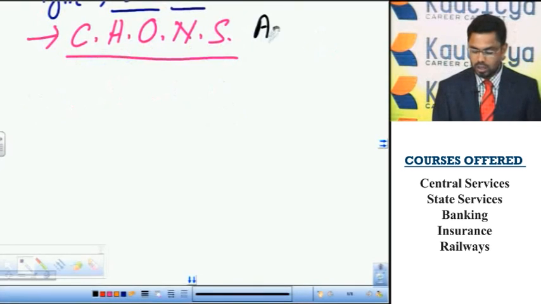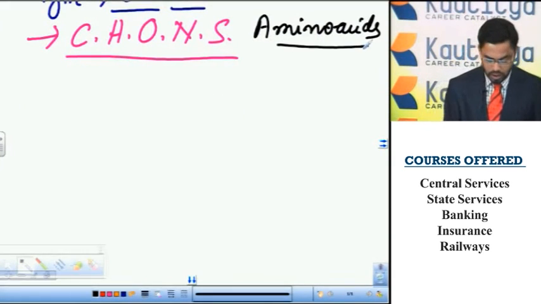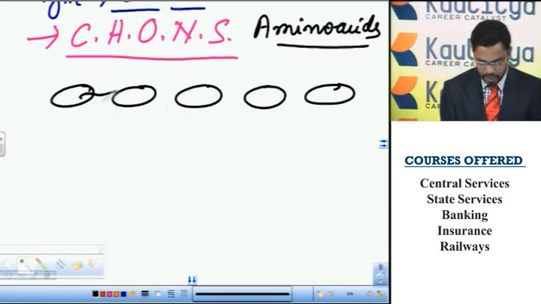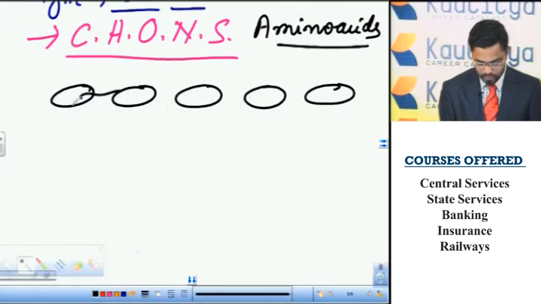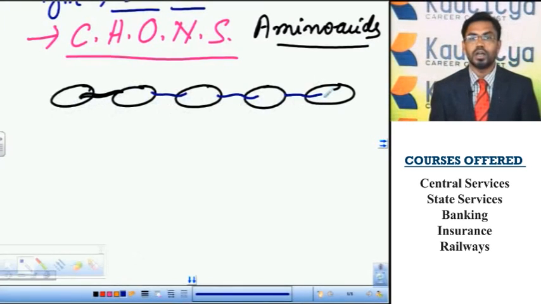They are called amino acids. So these amino acids are linked by peptide bonds to form a chain-like structure. It is called polypeptide.